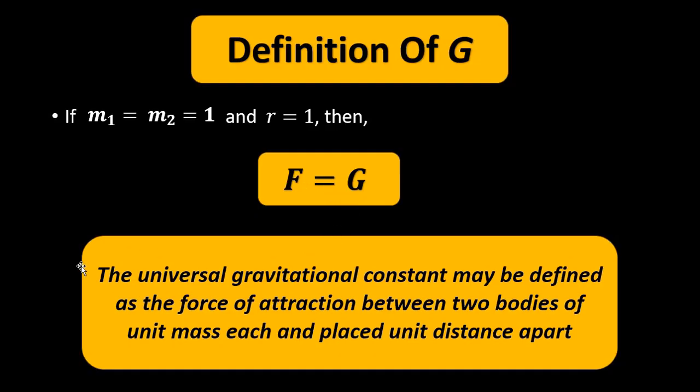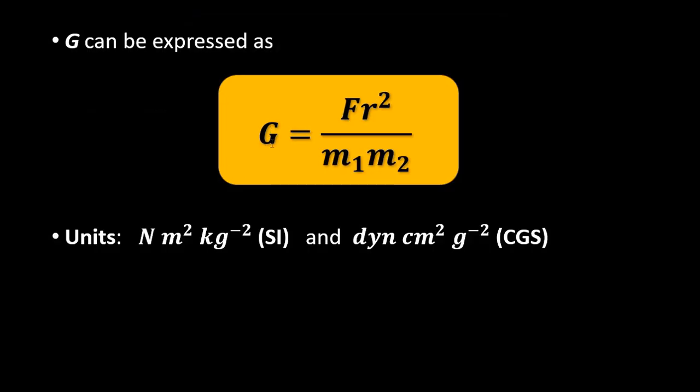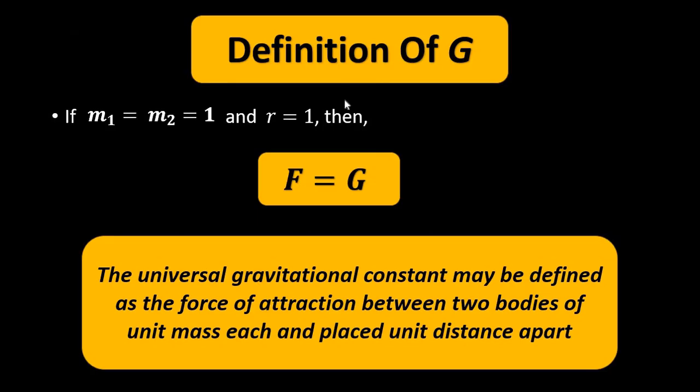So the definition of capital G, the universal gravitational constant, is the force of attraction between two bodies of unit mass each and placed unit distance apart. 1 kg separated by 1 meter, 1 gram separated by 1 centimeter, as per SI and CGS units. G can be written as F r square by m1 m2, and it has the unit Newton meter square per kg squared or dyne centimeter square per gram squared. So this is the definition of universal gravitational constant.